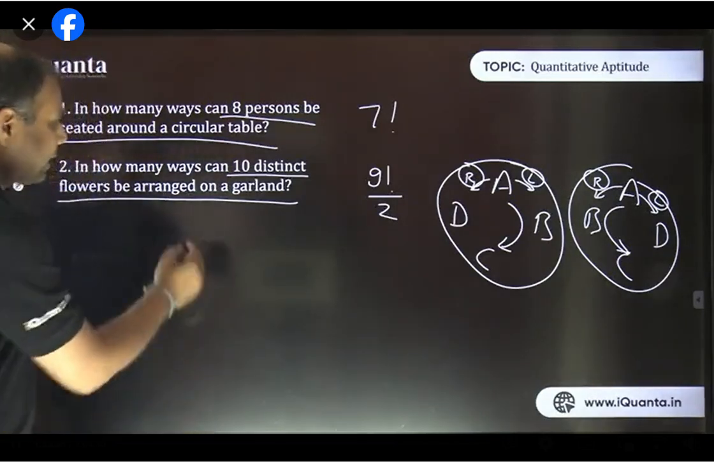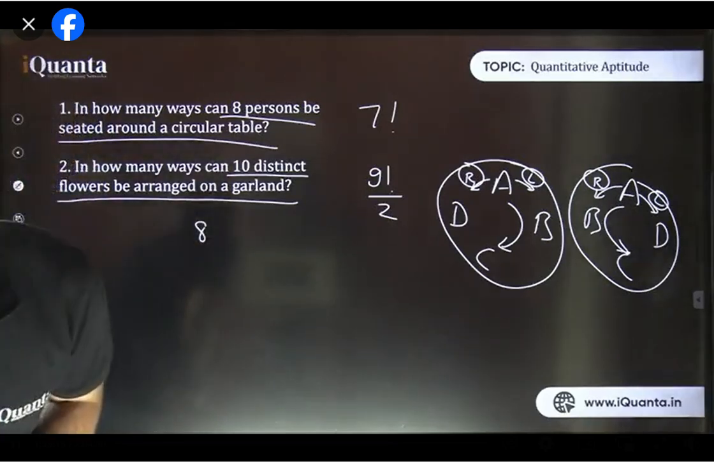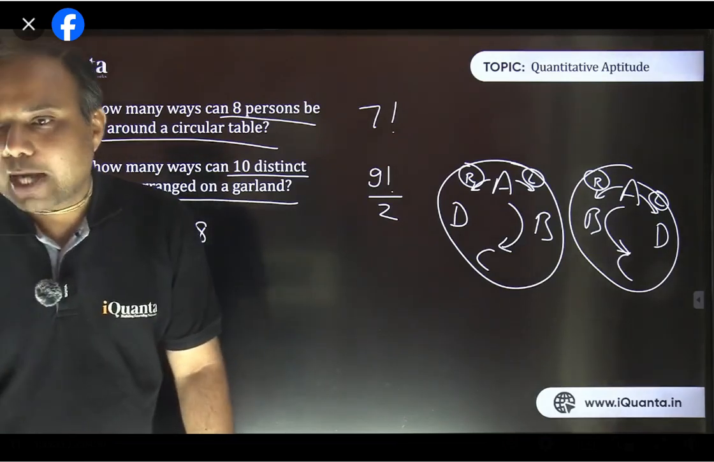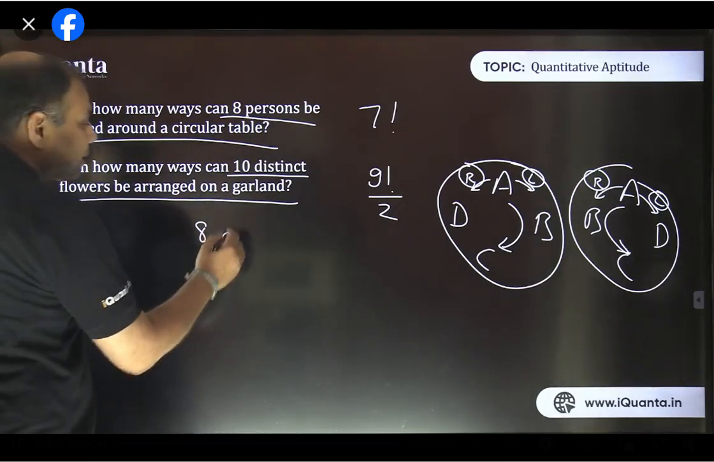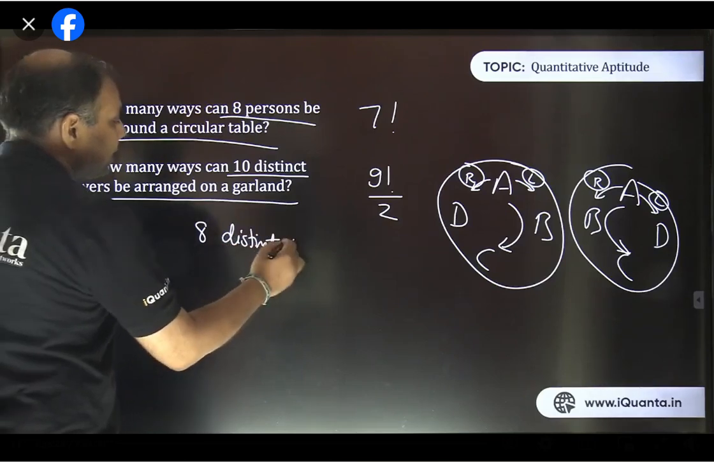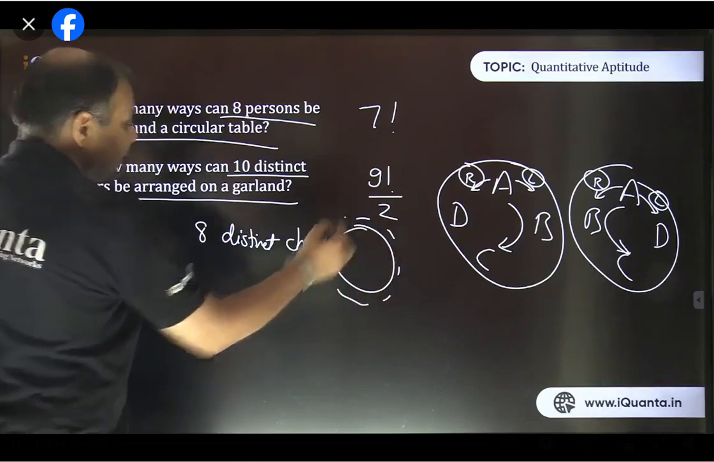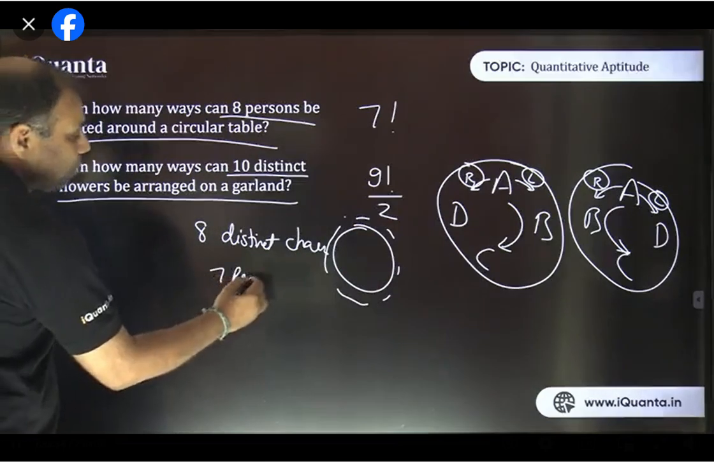So Ayush says there are 8 chairs, 8 distinct places. If there are 8 distinct chairs, everything will be different, right? It's as good as a linear arrangement. Ayush, it is as good as a linear. There are 8 distinct chairs arranged in a circular manner, and 7 persons are to sit around it.